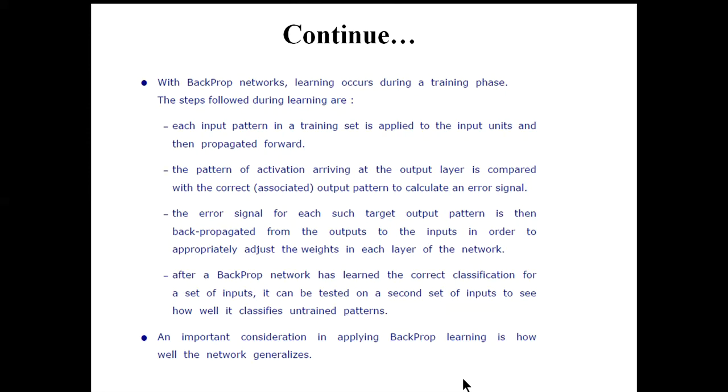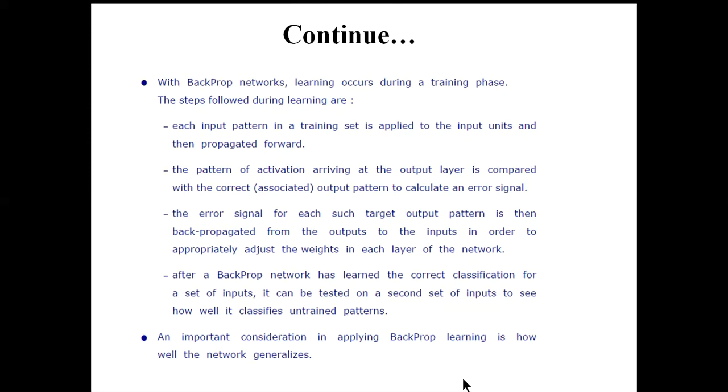Calculating the output from the input is associated with moving in the forward direction. But after the calculation of the error, we have to adjust the corresponding parameters of the artificial neural network. So now the error for each such target output pattern is then backpropagated from the output.